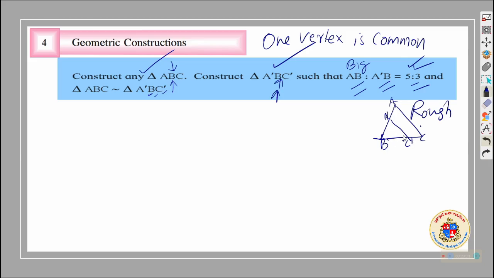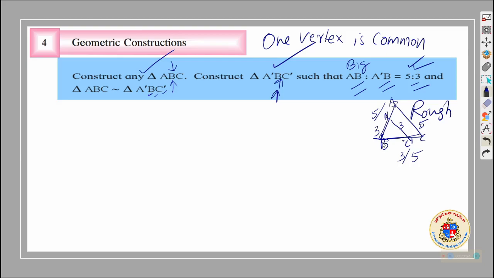But it is given, if BC is 5, sorry, not BC, AB and A dash B. The ratio of AB and A dash B, if AB is 5, A dash B will be 3. That means the ratio is maintained. If BC is 5, BC dash will be 3. If AC is 5, A dash C dash will be 3.